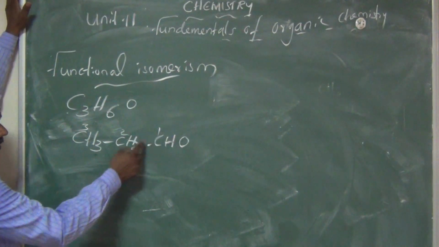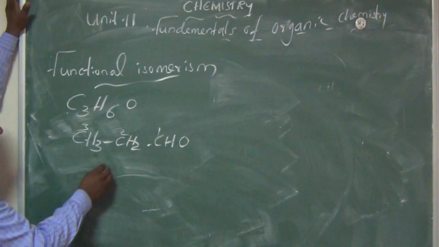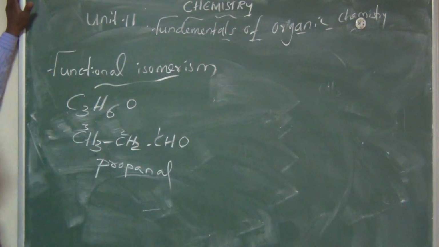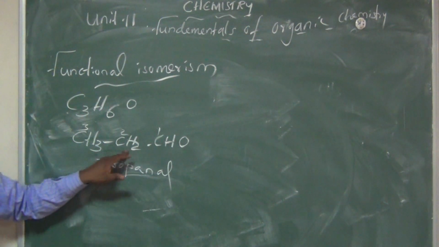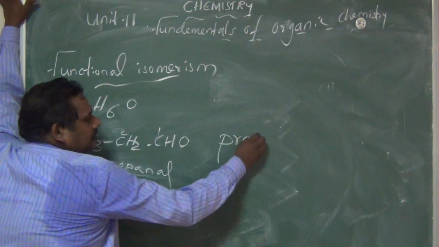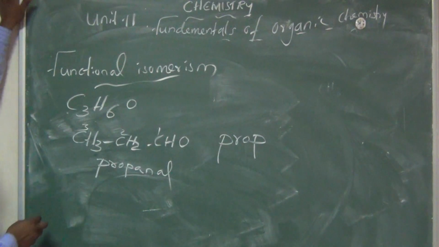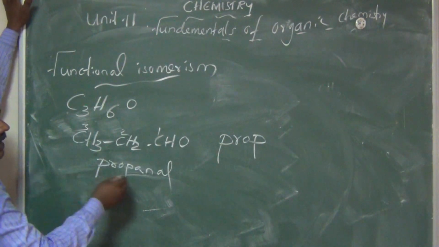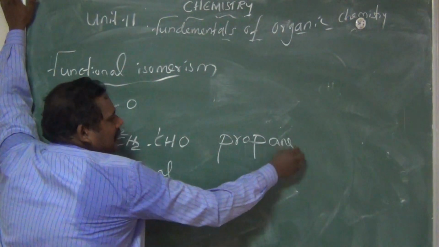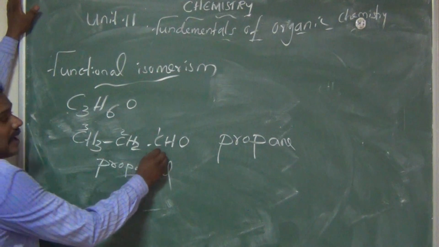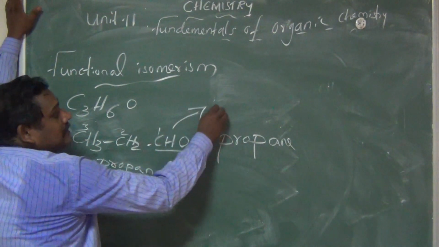The root word is prop for 3 carbons, with a single bond, ane, and the CHO group, which is an aldehyde.